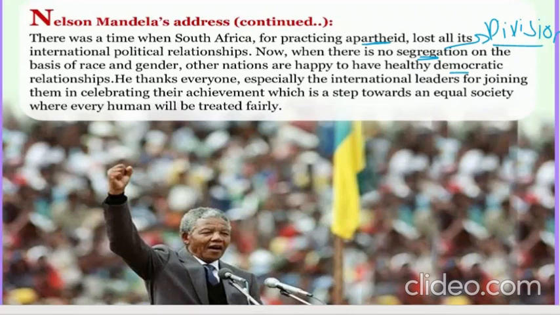When Nelson Mandela became the ruler, he said that there will be no segregation. It's not that I am dark skinned, only dark skinned are the superiors. No, even whites and darks, they both will be treated equally on the same plane. So right now, every global leader came and said, okay, now if there is no segregation, no apartheid is followed, so we are okay to have a good democratic relationship with South Africa. So they were readily accepted.